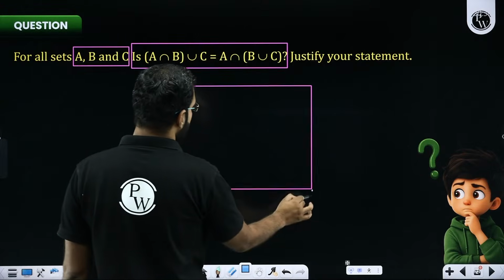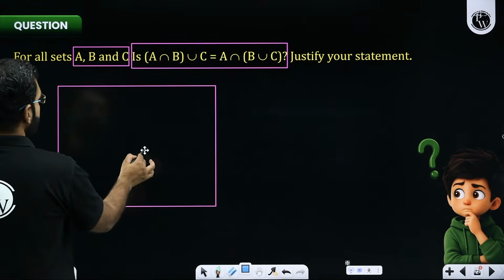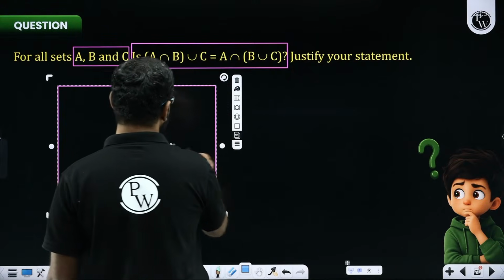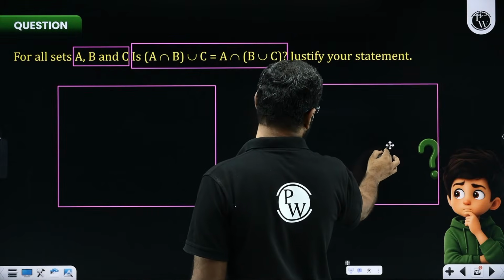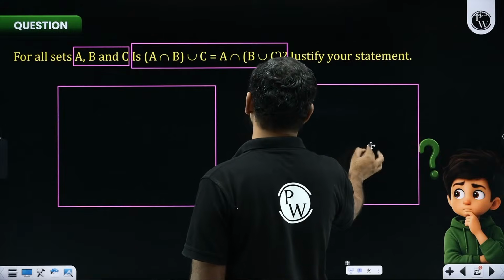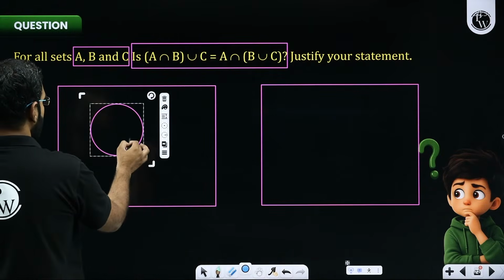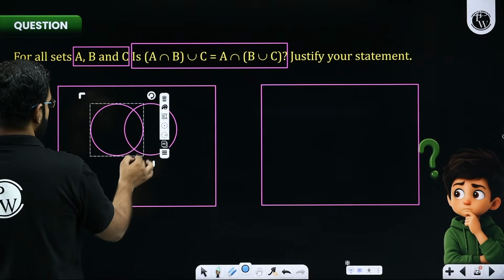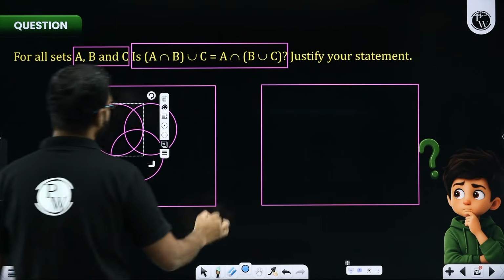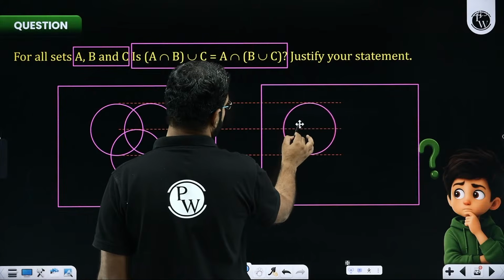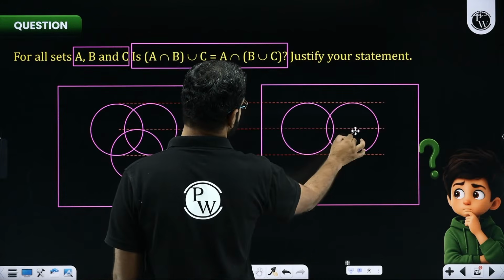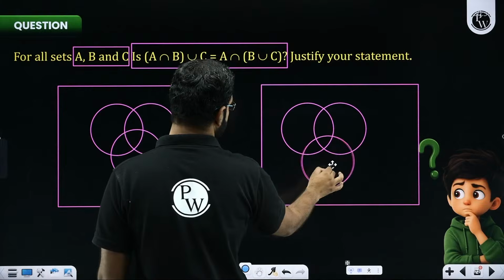So if I draw it with the help of Venn diagrams, this is going to be the LHS and this is going to be the RHS. Let's check whether LHS and RHS are the same or not. There are three sets. I'll try and draw the best case, which will give me the possibility here. So this is set A, this here is set B, and this over here is set C.